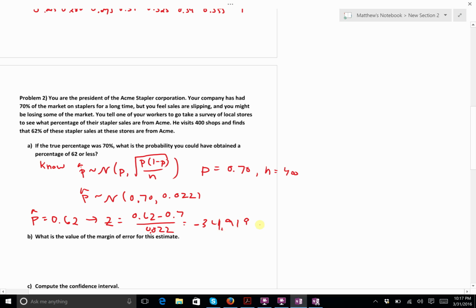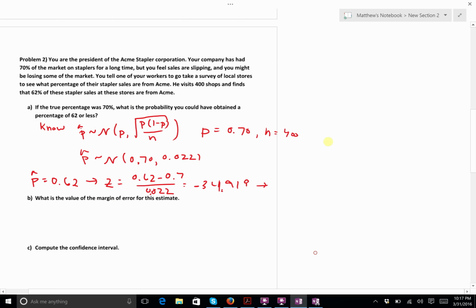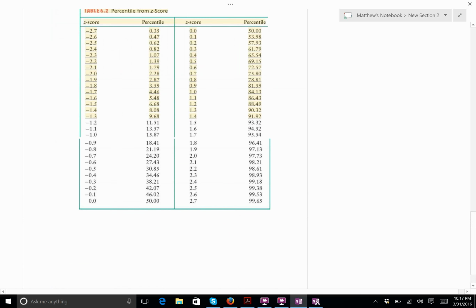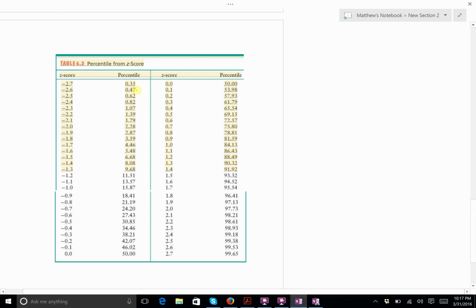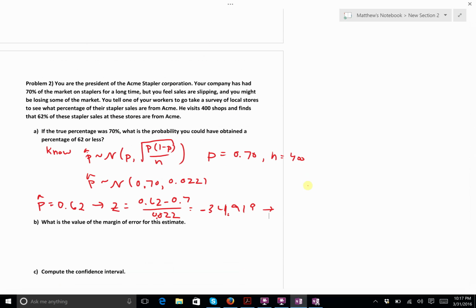This is the z-score. When you go to the charts, you find out that the very smallest this can be is 0.35th percentile. So the probability is less than 0.35%. It's very, very low.